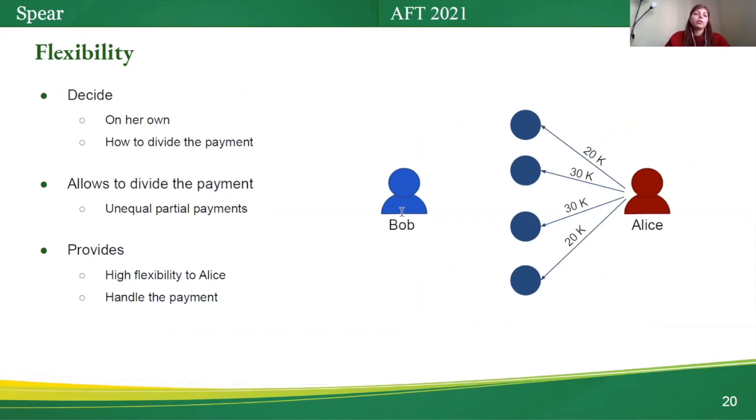Sphere allows Alice to decide on her own how to divide the payment. Also, Sphere allows dividing the payment into unequal partial payments. By this method, Alice has high flexibility to handle the payment.